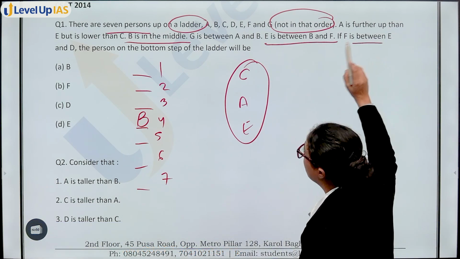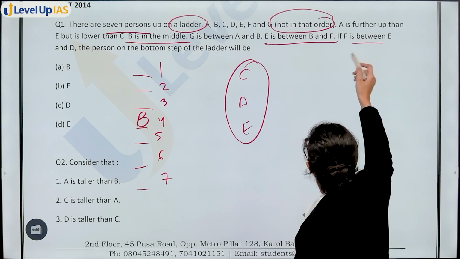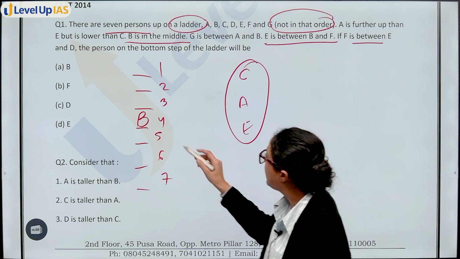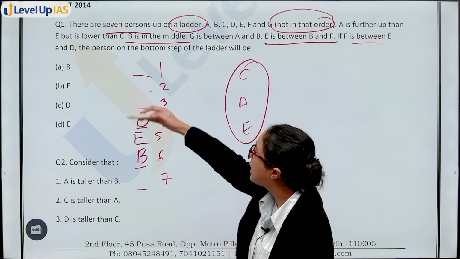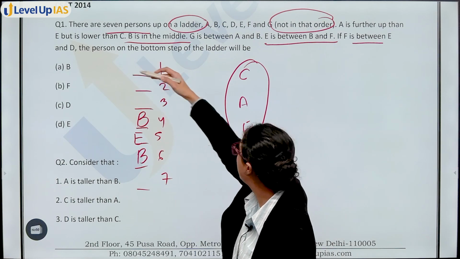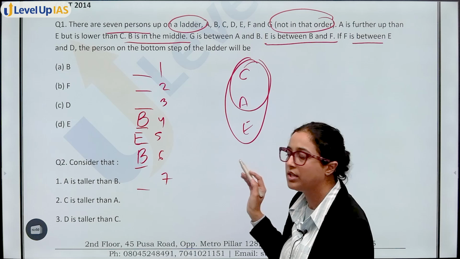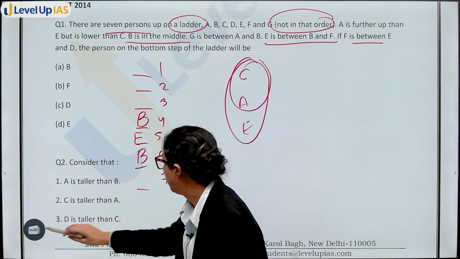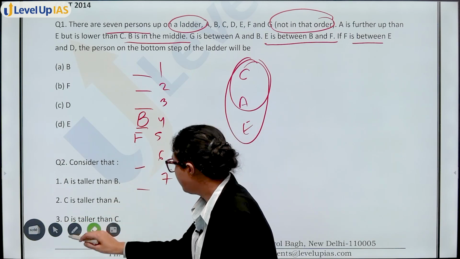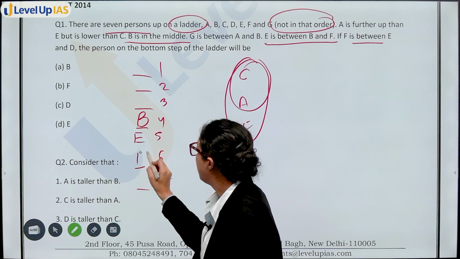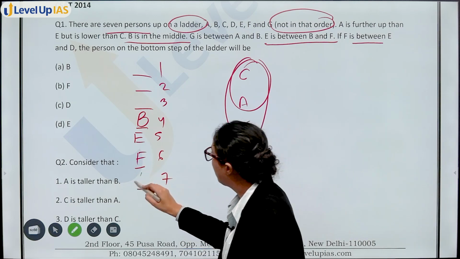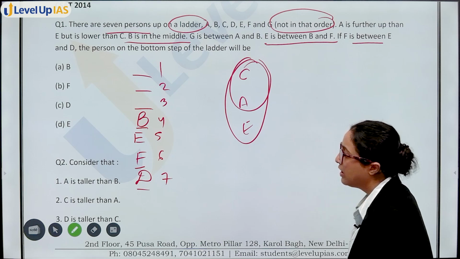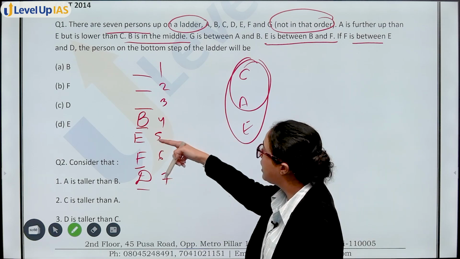If F is between E and D, that means E should be between B and F. Like this, E cannot be above this, because then F would be above it and there would be no place left for C and A. So this is F. E should be between B and F like this, because F is between E and D. So F is between E and D. This is for B, E, F, D.